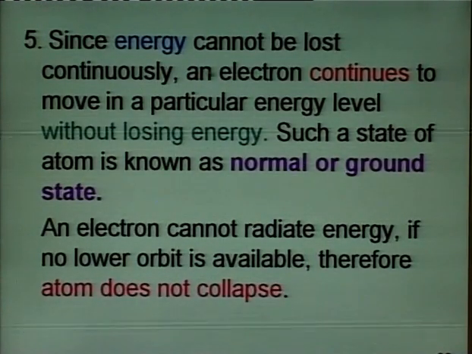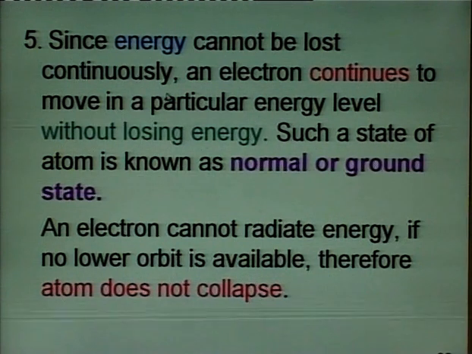Now, since energy cannot be lost continuously, an electron continues to move in a particular energy level without losing energy, and such a state of the atom is known as the normal or ground state.